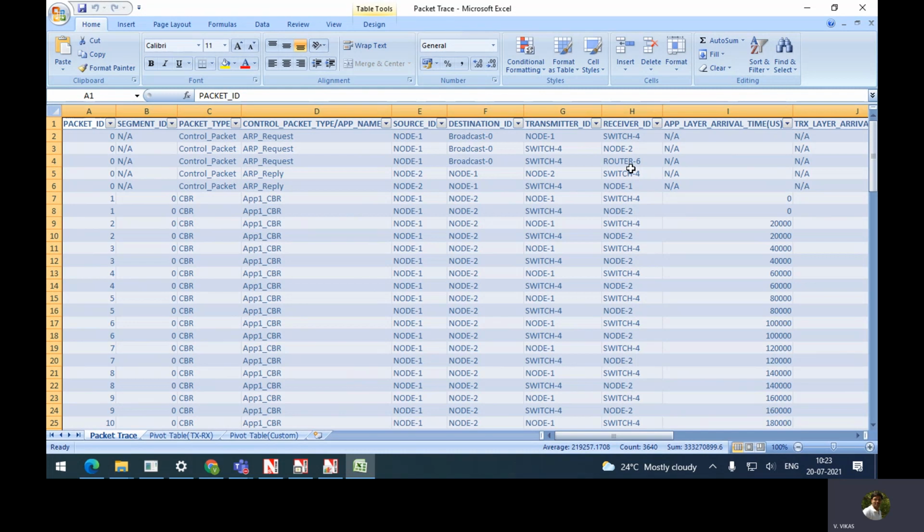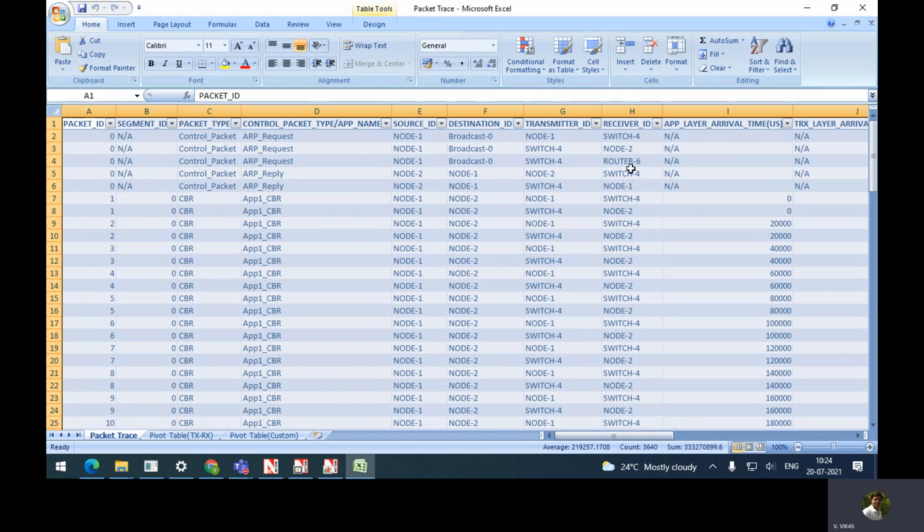And transmitter ID, receiver ID: if you have some intermediate router which is forwarding that particular packet, then transmitter ID will be that one. And if I have another intermediate router which will be receiving, and it is not the destination, you are going to have that ID there.